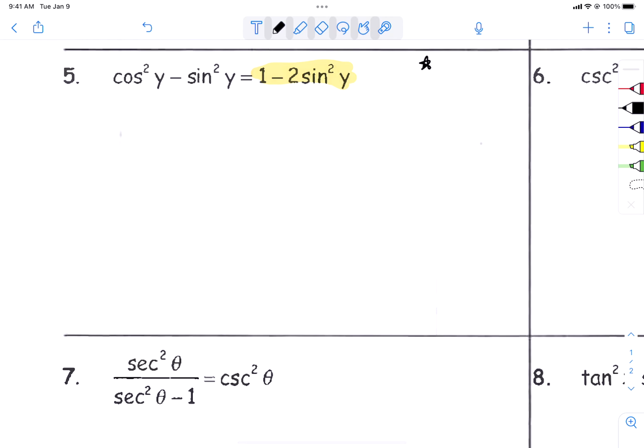Well, the fact I know is that sine squared plus cosine squared is equal to 1.